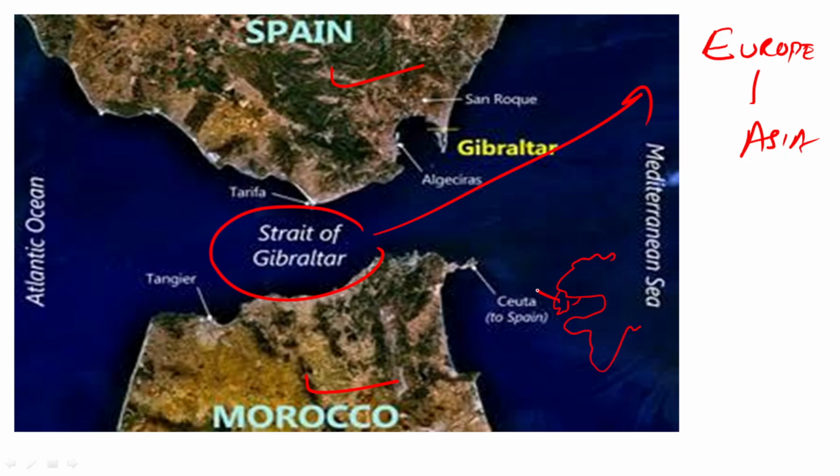Okay, this is Spain. This is going to be Morocco. And guys, this is going to be the Strait of Gibraltar. This one. Okay, this is going to be the Mediterranean Sea. Okay, so the Strait of Gibraltar guys separates your Europe from Africa. One point. Second point guys, the Strait of Gibraltar connects our Mediterranean Sea with the Atlantic Ocean, which is very important. You need to remember this.